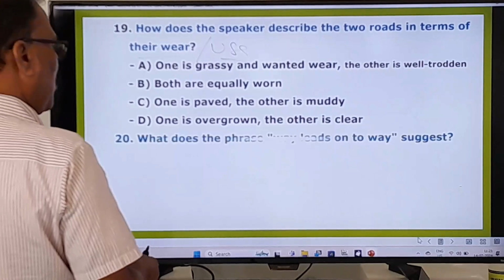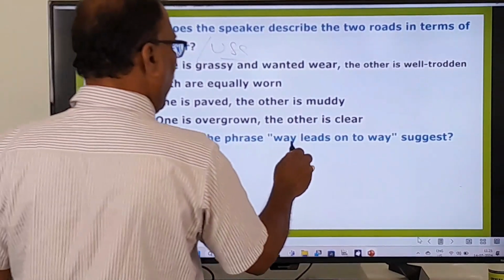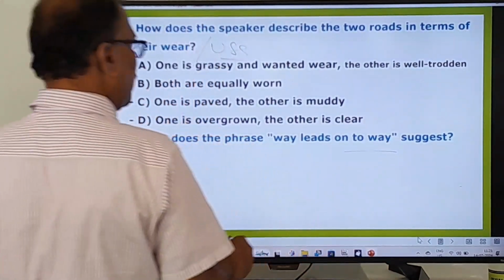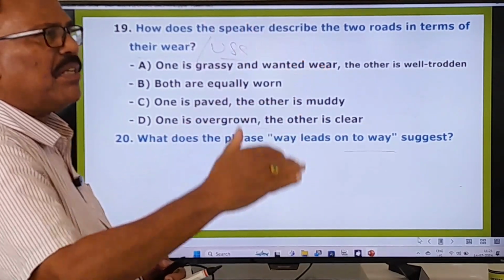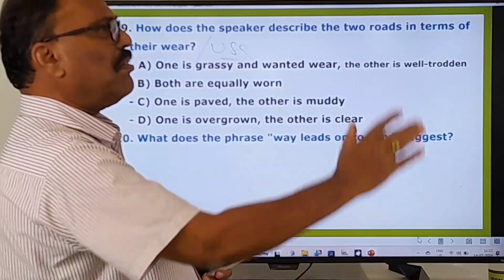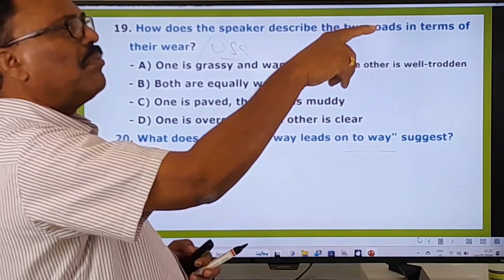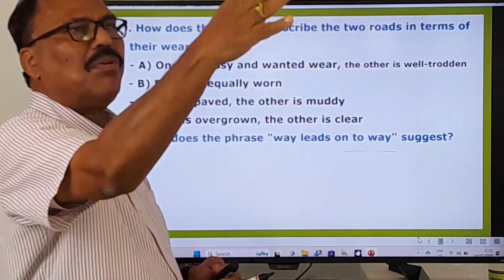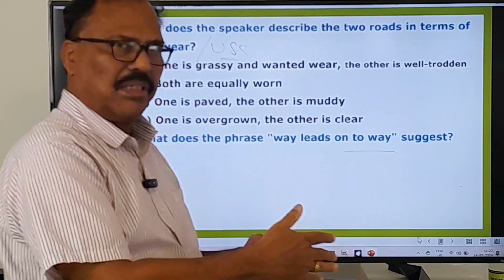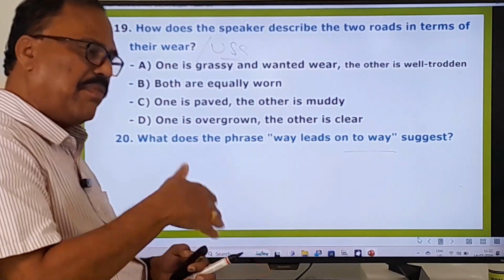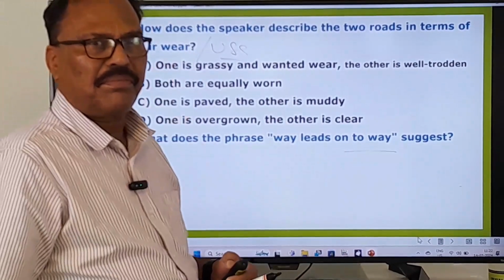Right. And the last question here is, what does the phrase "way leads on to way" suggest? What does it suggest? Way leads on to way. That means if you are going along one road, that road joins another road, and another road, and another road. So here in the US, one road definitely leads to another road.